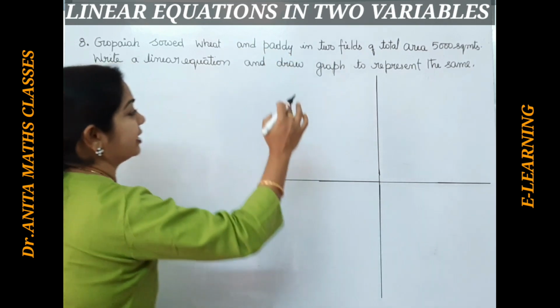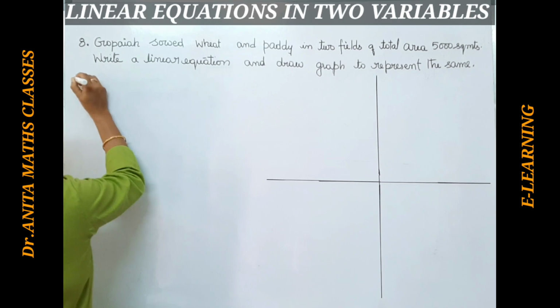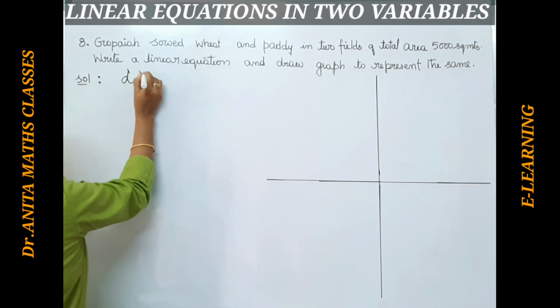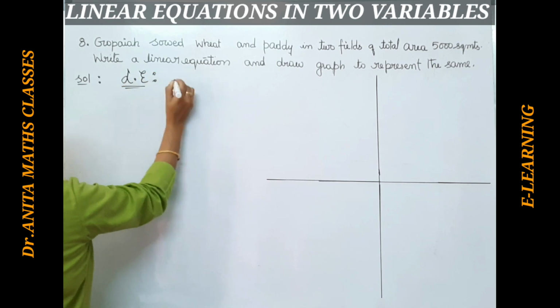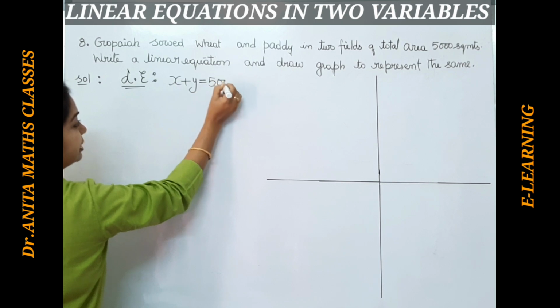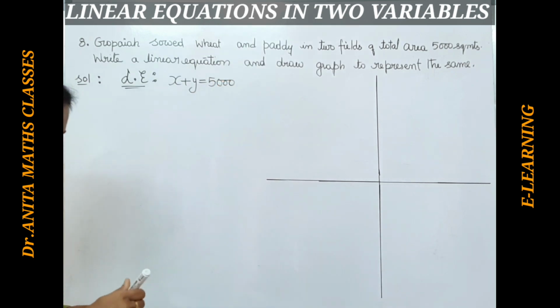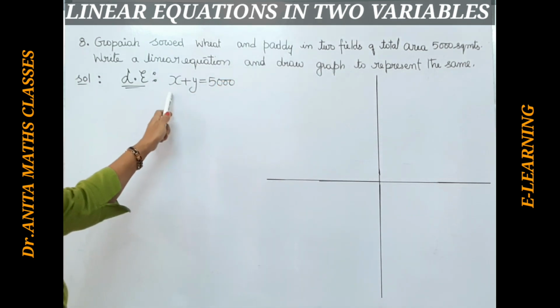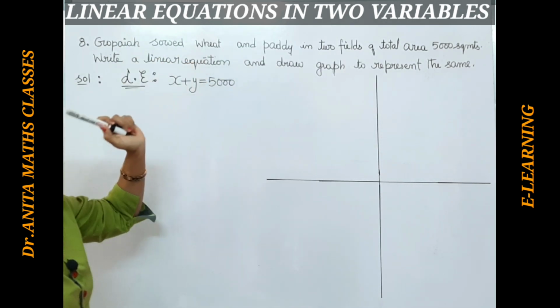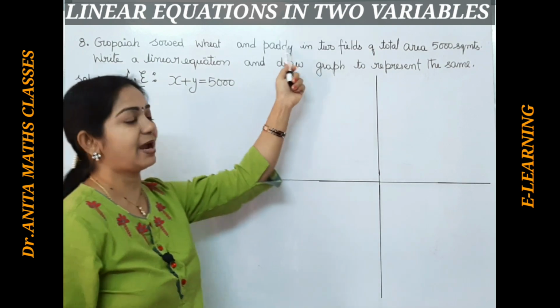So x plus y will become our linear equation. See here, the linear equation is x plus y equals 5000 square meters. x is the area of the field where wheat is sowed, y is the area of the field where paddy is sowed.